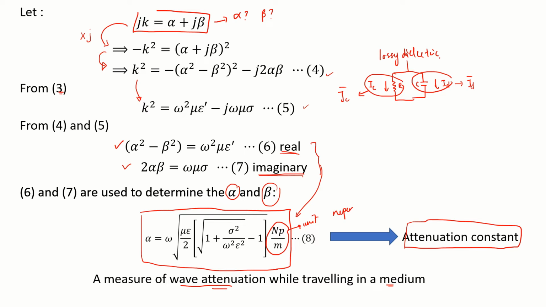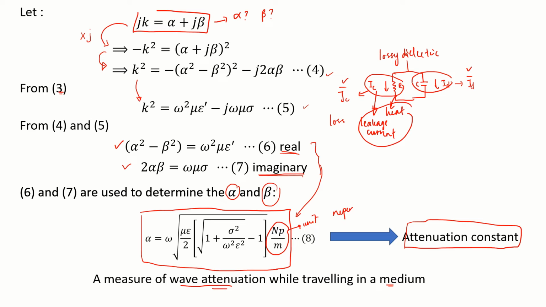So in a lossy dielectric, two types of currents exist, the conduction current and the displacement current. The conduction current is represented as a resistor, and the resistor produces heat, and this current is also known as a leakage current. So the heat and this leakage current are known as loss in the circuit.